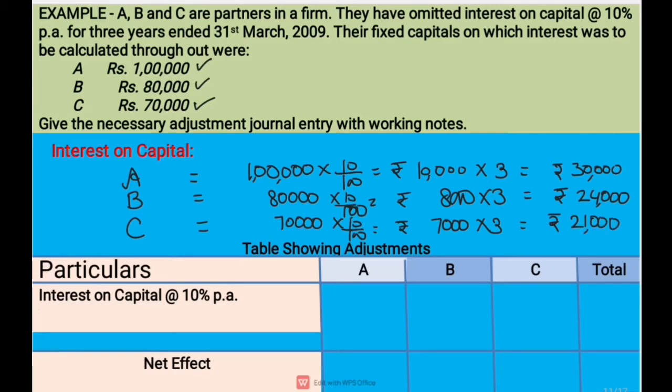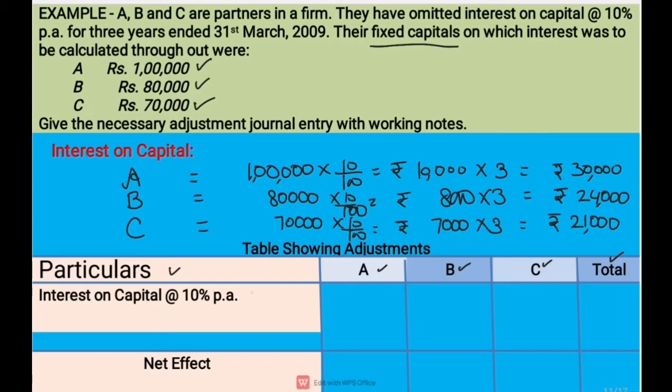So this was the interest on capital which has been omitted for all the last 3 years. And as we are following the fixed capital method and we need to give interest on capital to the partners, it must be given through the current account. So let's do it in the table showing adjustment of accounts. We'll take the columns particulars, A, B, C and total for firm.